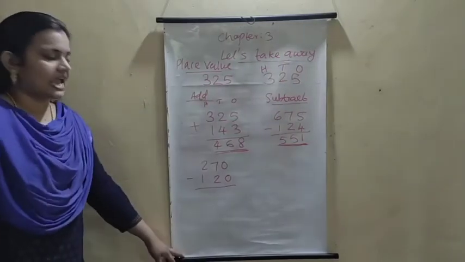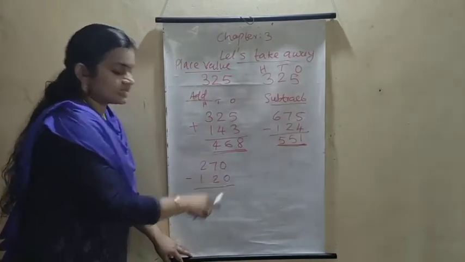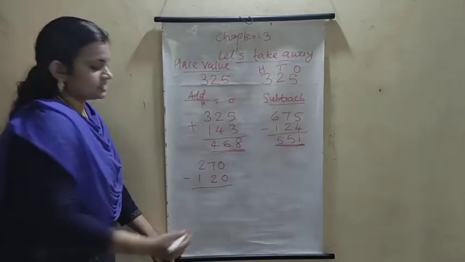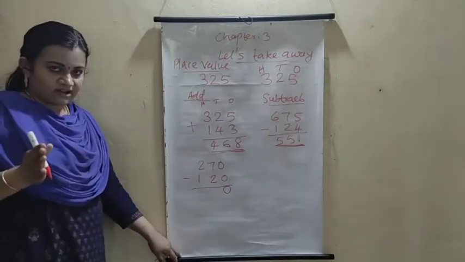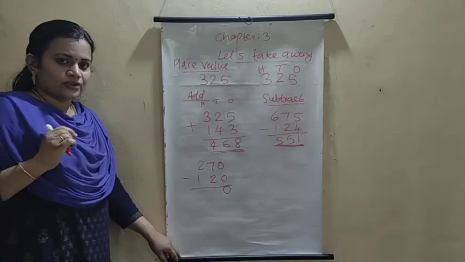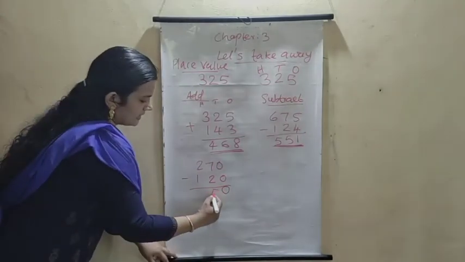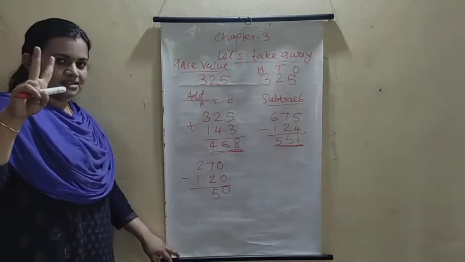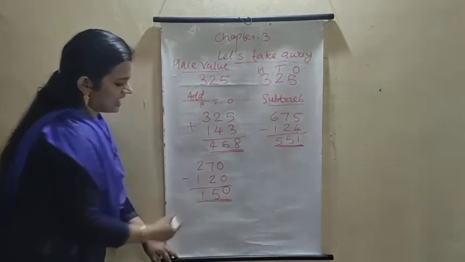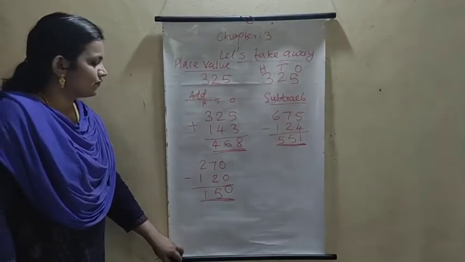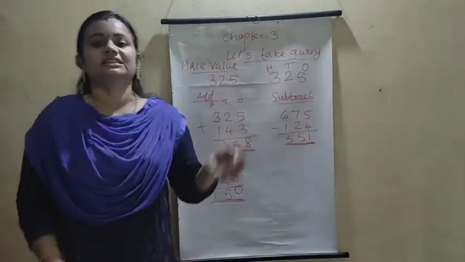This is again the subtraction. First of all, you are starting from the ones. 0 minus 0. What is the answer? 0 minus 0. 0. 7 minus 2. Take your 7 fingers. Close the 2 fingers. What about the remainder? It is 5 right here. Then take 2 fingers. Close the 1 finger. Write 1 here. What is the answer? 150.